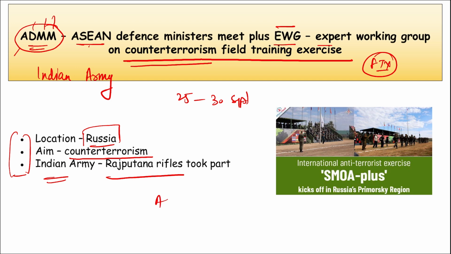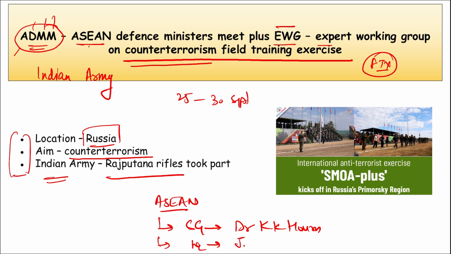Then if we talk about ASEAN, who is the Secretary General here? Dr. Kao Kim Hourn. And where is the headquarters of ASEAN, that is the Association of Southeast Asian Nations? Jakarta, Indonesia, right? And when was it established? In 1967, correct?